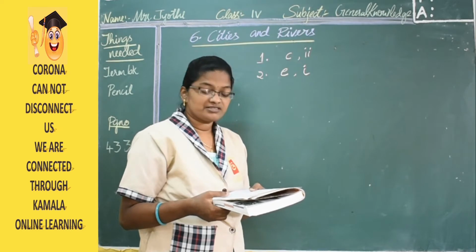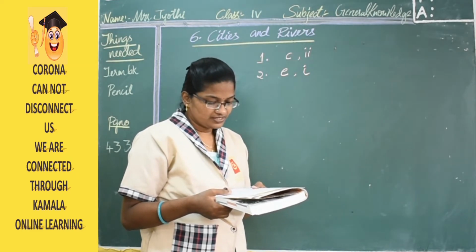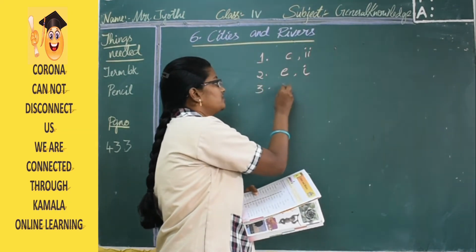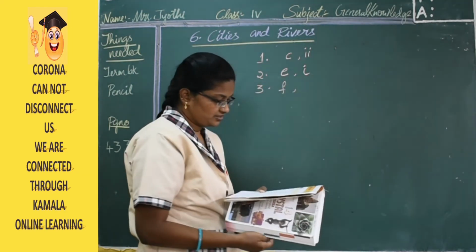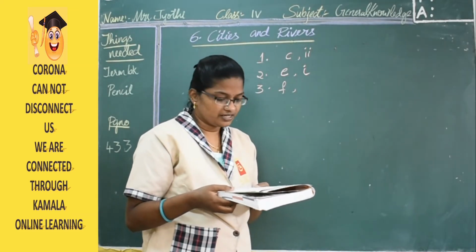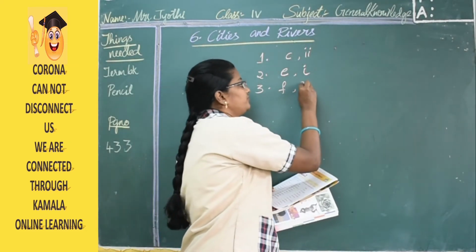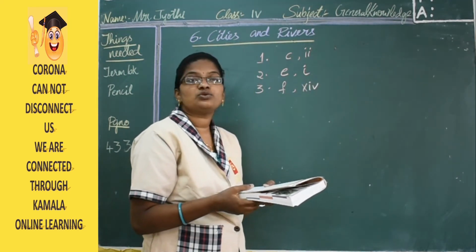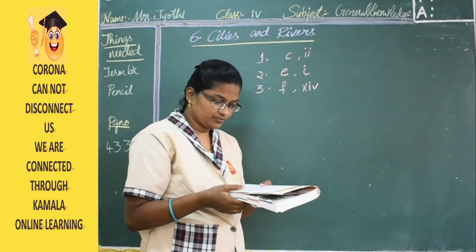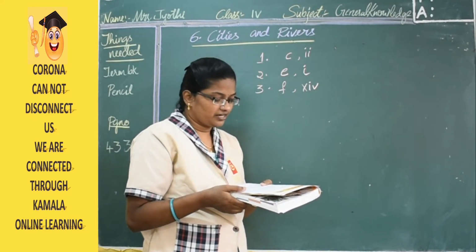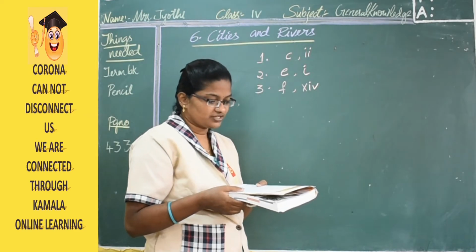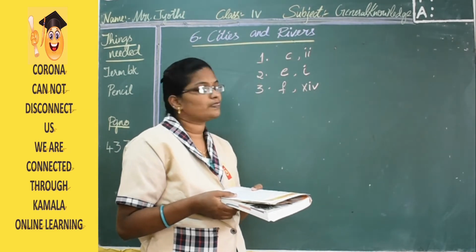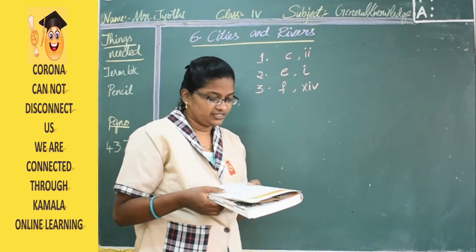The next one is Varanasi. The answer for Varanasi is F, the third one. F is Ganga. And the state is XIV, which is Uttar Pradesh. So in Uttar Pradesh we have 2 cities, Agra and Varanasi, and 2 rivers flowing, Yamuna and Ganga.